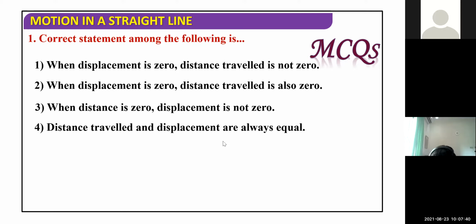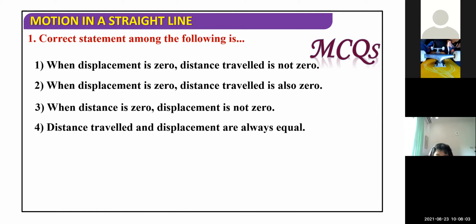Now, may I know the right answer? Vansh and Abhinav, both of you. Sir, is it number 2? You think about it. Displacement is 0, I think number 1. Number 1. Now let's see the answer. Number 1. Aaron, yes, your answer is also correct.